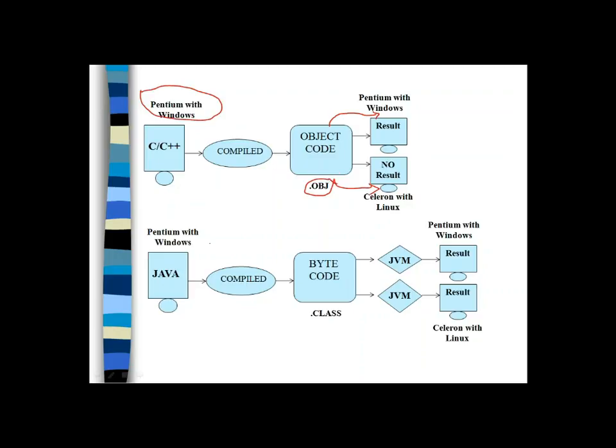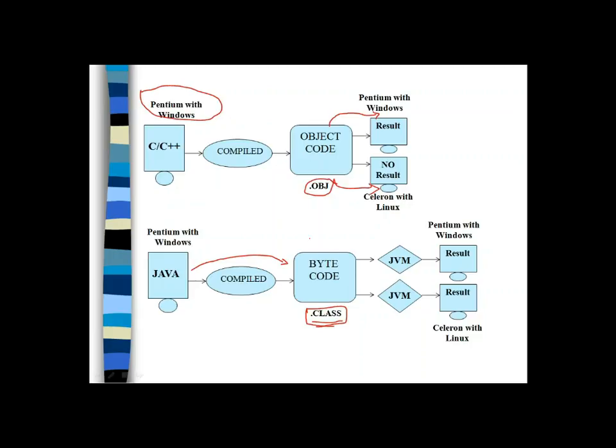Whereas when it comes to Java, the Java compiler does not produce the object code. Instead it produces bytecode. Bytecode is not specific to any platform; it is platform independent code. Generally the bytecode is stored in files called class files, .class files. So when I produce the bytecode, it is not machine specific code. It is independent code, meaning I can run this code on any different machine.